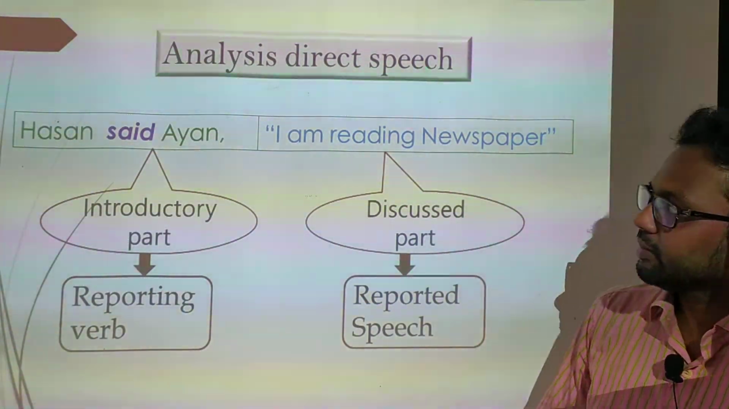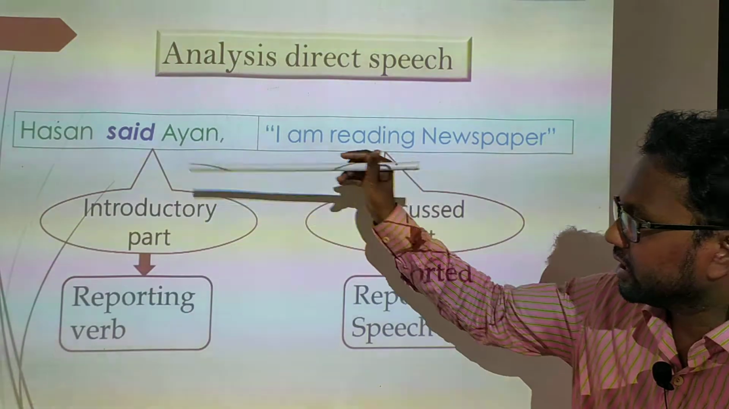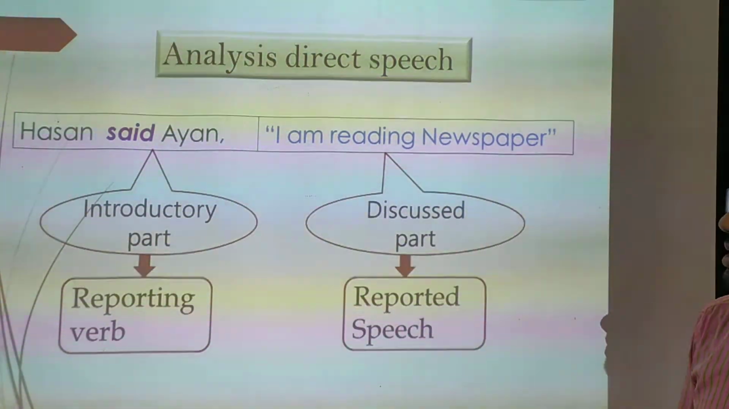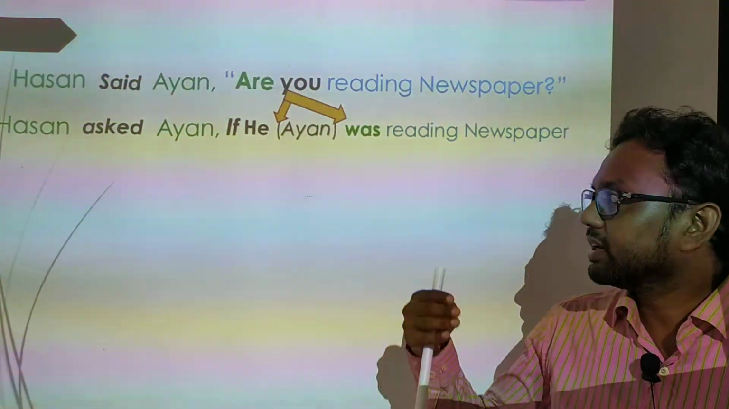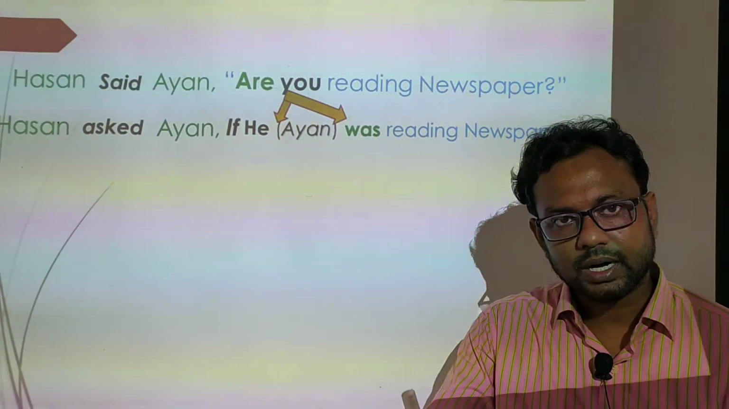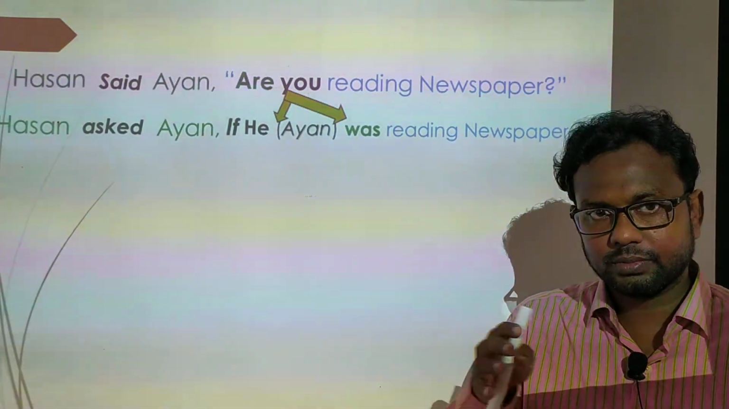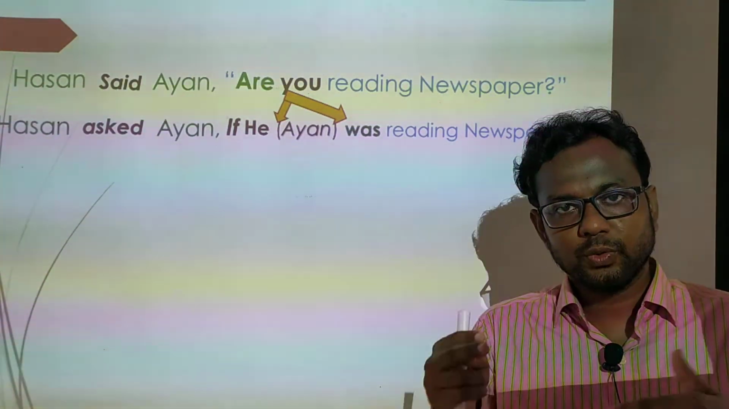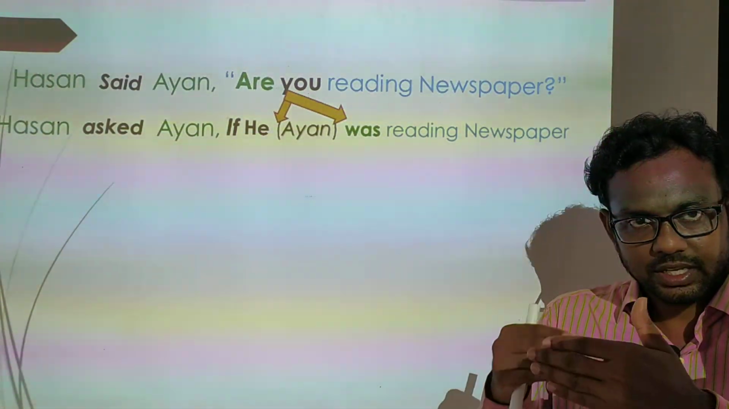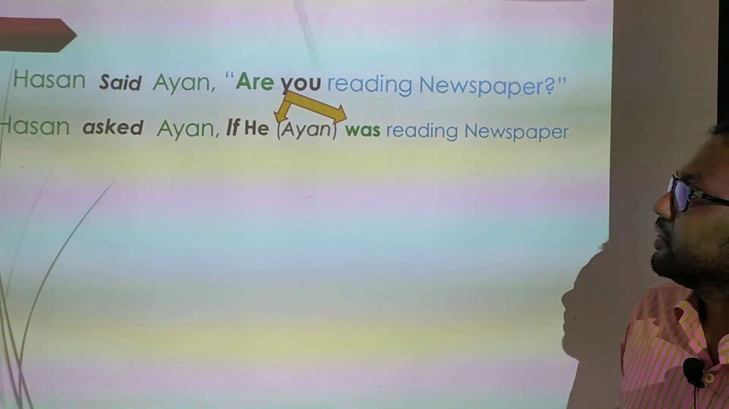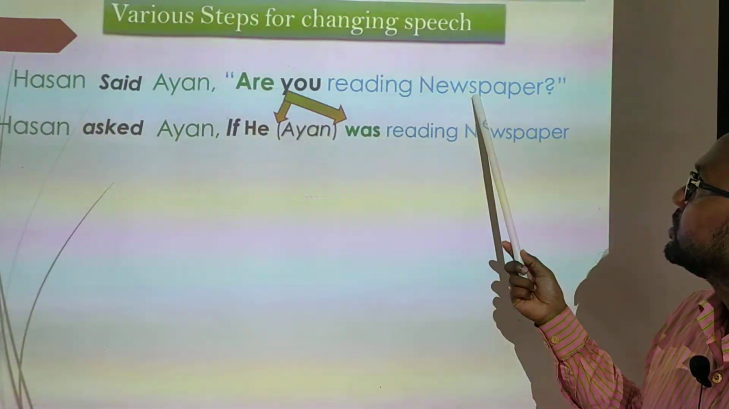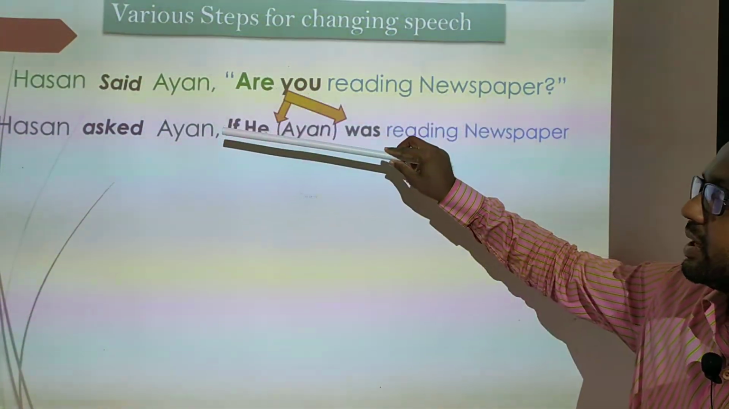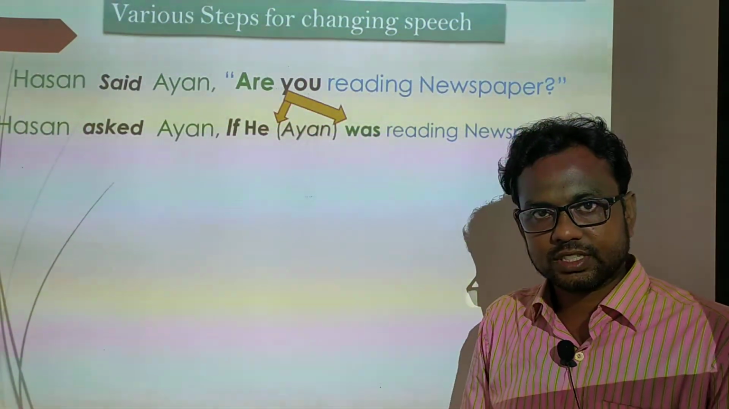I think you are clear about direct speech, the reporting verb and reported speech also. Dear students, now we will try to understand various types of parts, and depending on these parts, we will try to change direct speech into indirect speech. Here we find two speeches, one is direct and another is indirect. Indicating various parts, we will try to understand various steps.